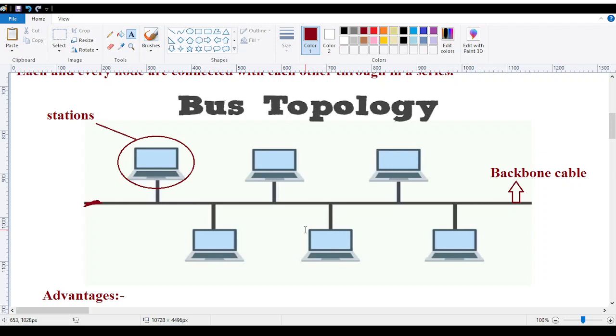That is why it happens, because the nature of the series is to broadcast. You all have studied in the 7th or 8th class about the series combination and the parallel combination, where we form the electrical circuit. In a series circuit, if one goes down, the other one will not work.